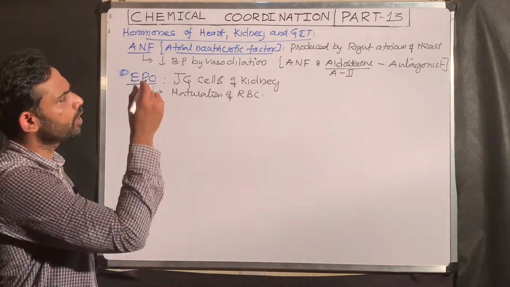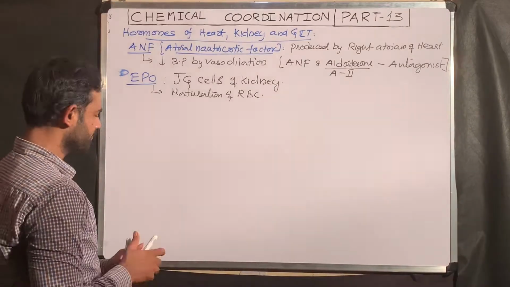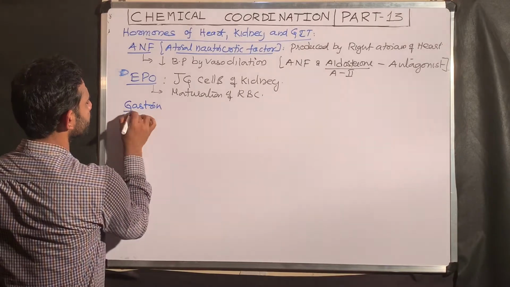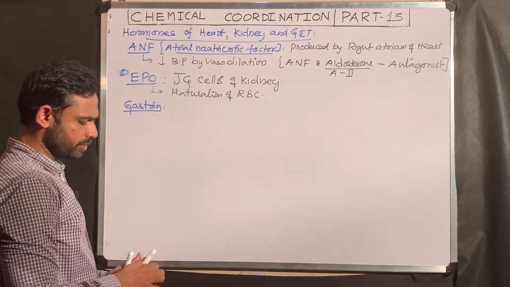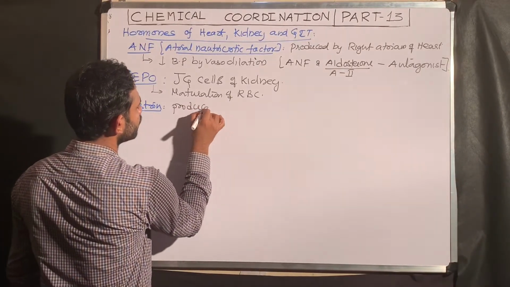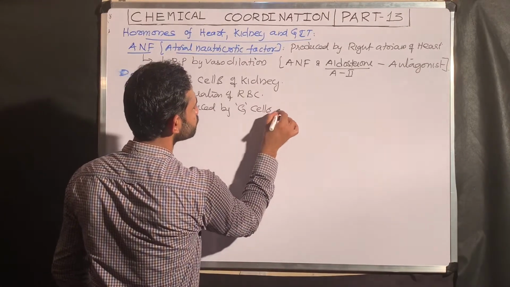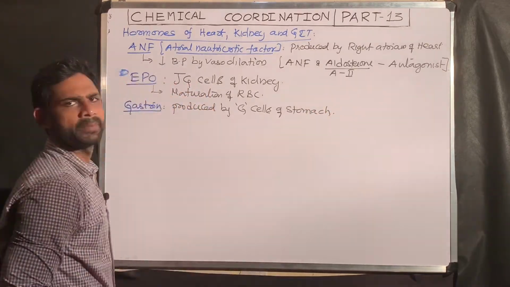Okay, next hormones related to the GIT. First I am telling hormone gastrin. This gastrin is produced by G cells of the stomach.